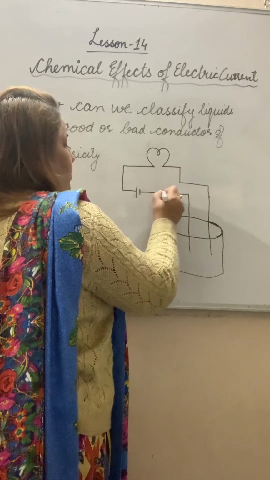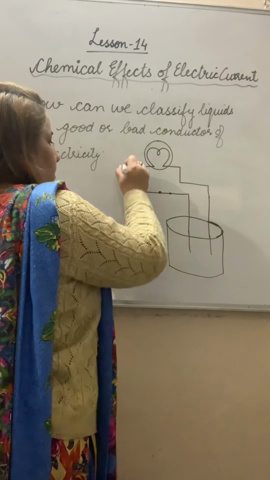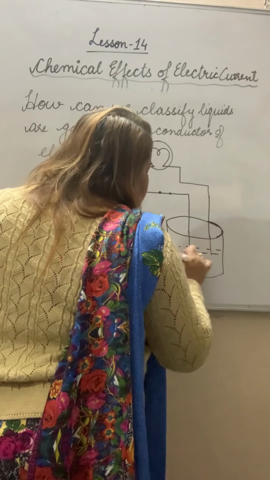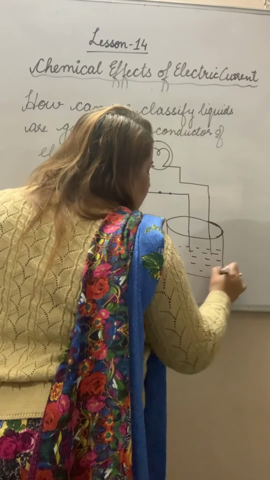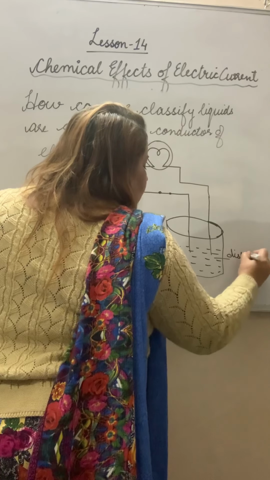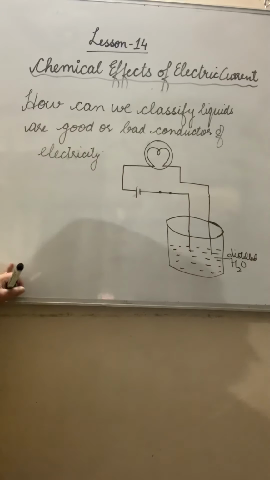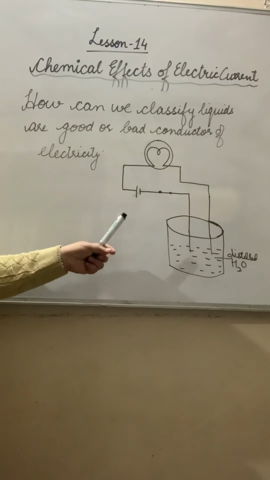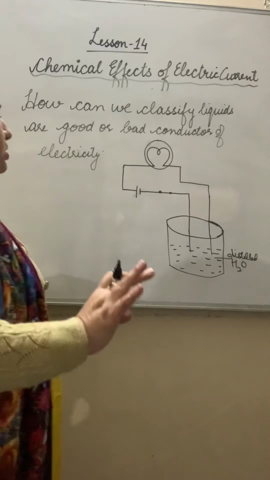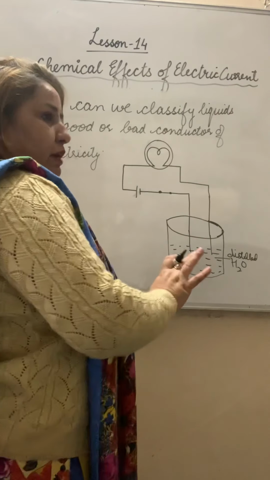Here the switch is there, the bulb is there, current will pass. Here I am taking distilled water. When the switch is on, the current will pass in a properly set up apparatus.